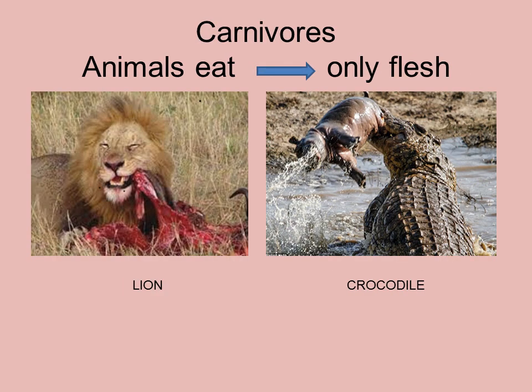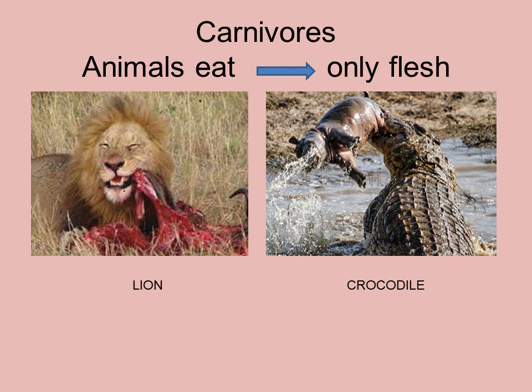Now, carnivorous animals are the animals that eat the flesh of other animals only, and hence they are also known as flesh eating animals. Like crocodile, tiger, lion, and wolf are all examples of carnivores.